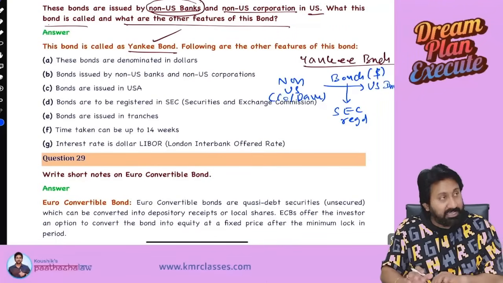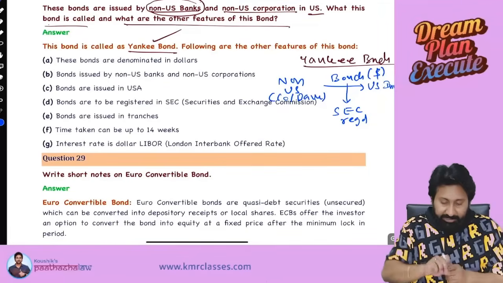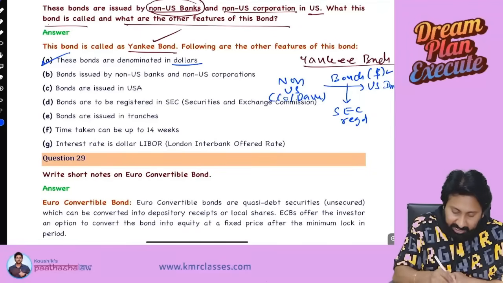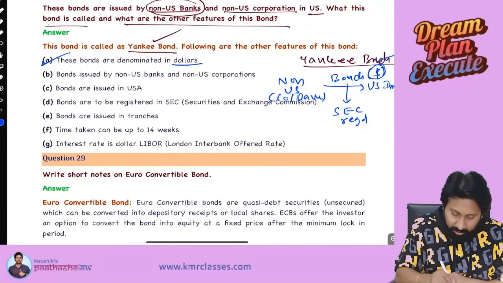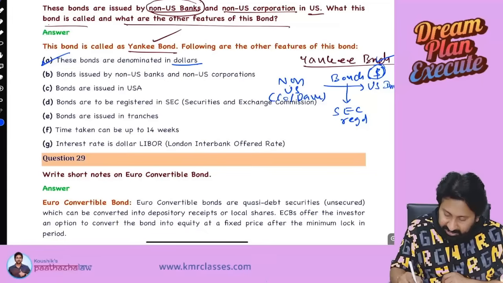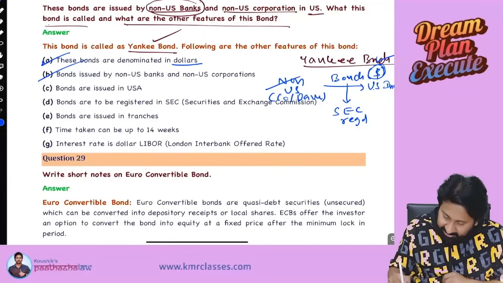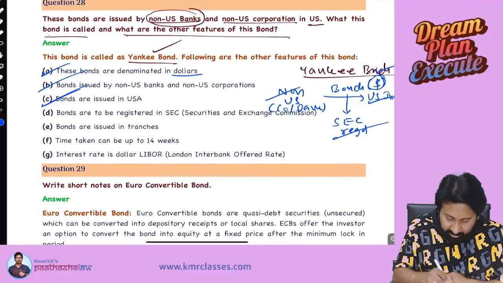Now you have to remember at least 5 points. I will tick. Bonds are denominated in dollar. Condition 1 satisfied. Please see. Bonds are issued by non-US banks or corporations. Yes, non-US bank or corporation. Bonds are issued in USA. Yes, they are issued in USA. Registered in SEC.